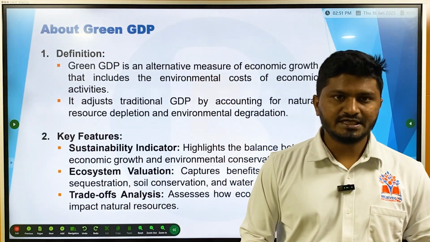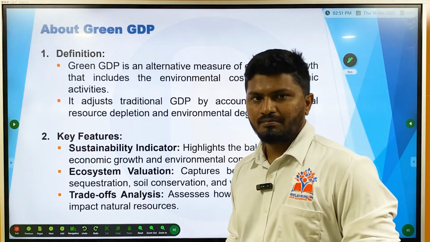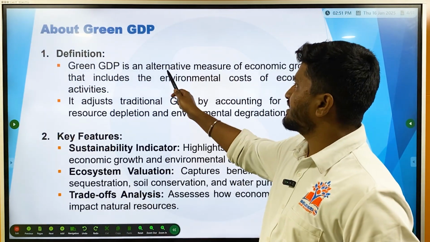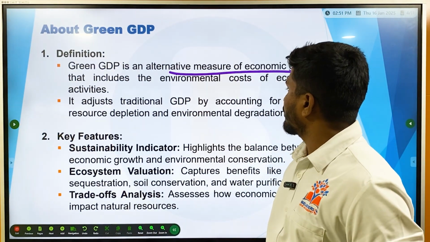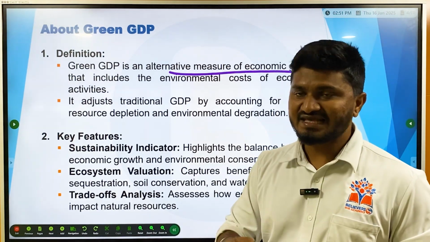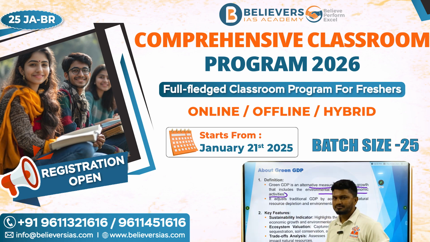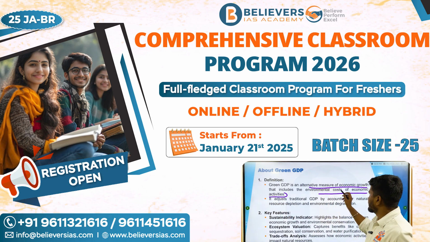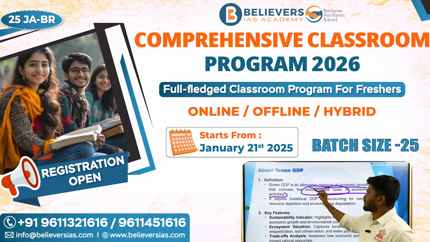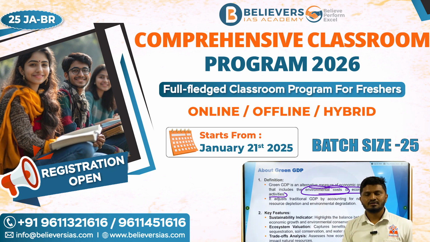Then, about green GDP. What is green GDP? By definition, green GDP is an alternative measure of economic growth that includes the environmental costs of economic activities. So what is the environmental cost of economic activity? Suppose there is a development project: how much of the resources are you using, how much of the resources are being depleted, that will also be counted in GDP.